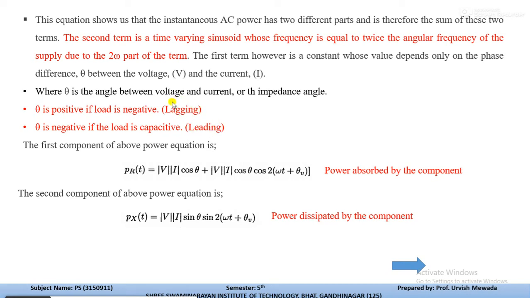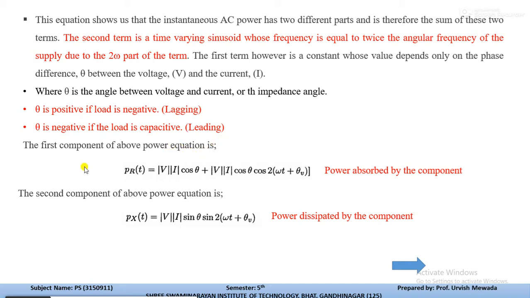Now lagging means current lags V and leading means current leads V. If you draw a vector of voltage and current, in this case current lags V by 90 degrees if it is purely inductive, or somewhere, but it will lag. But in the second case, current leads V by 90 degrees if it is purely capacitive, and if there is a capacitive load, then definitely current will lead by some angle.